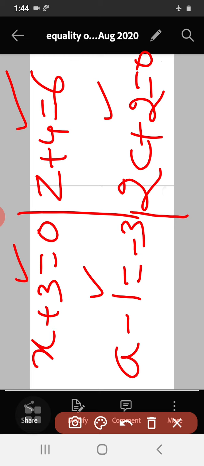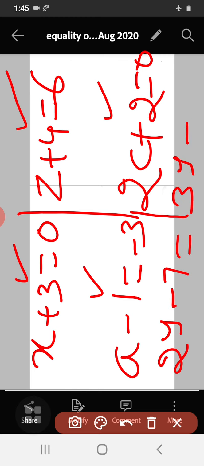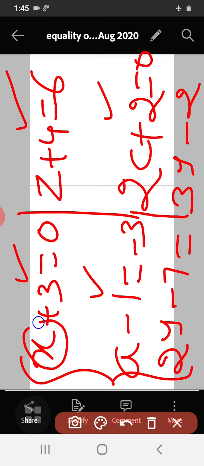Then 2y minus 7 is equal to 3y minus 2. See here, these are the corresponding elements. Now we consider them one by one and go on solving for the unknowns here.